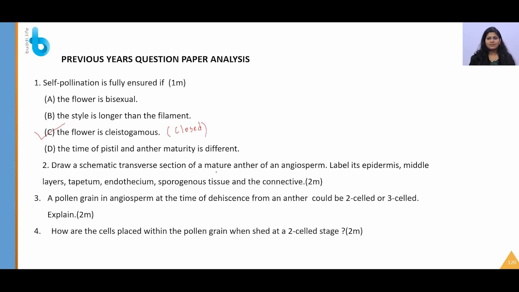Okay, draw a schematic transverse section of a mature anther of an angiosperm, and you are going to label the epidermis, middle layer, tapetum, sporogenous tissue, and the connective.